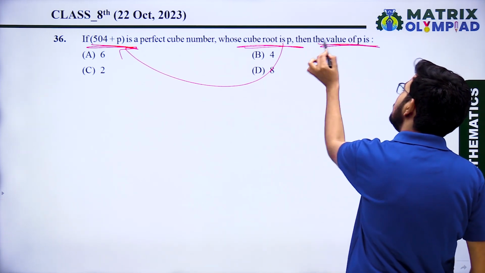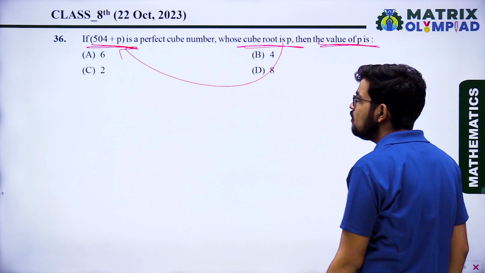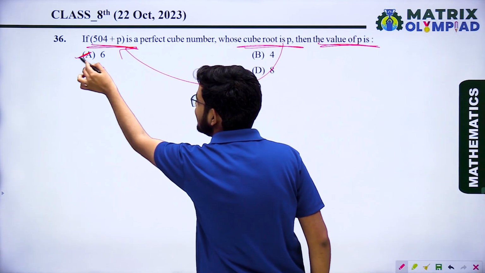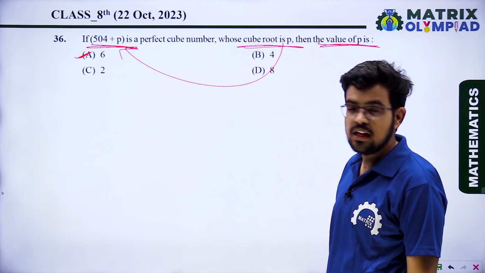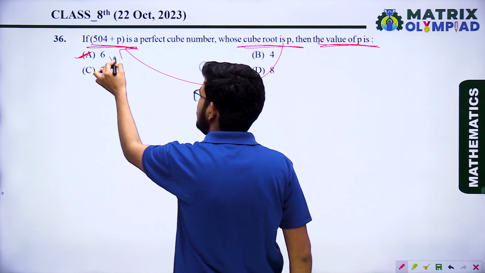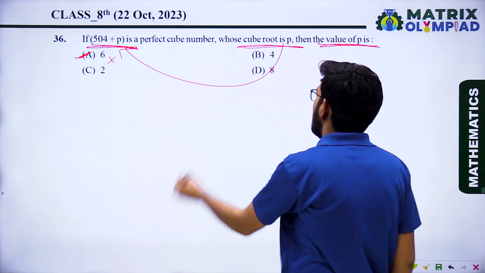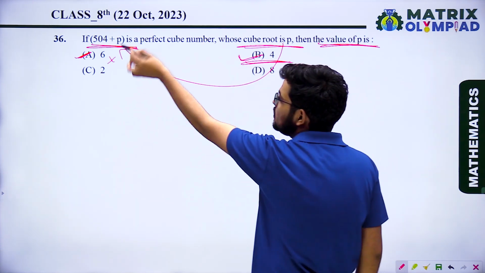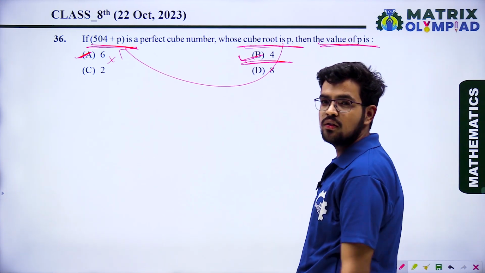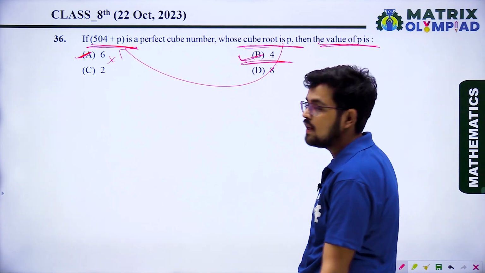Value of p will be, when you find the cube of 6, it is 216. Okay, so this one is not satisfying. Cube of 4, 64, it is also less than 504. So this one is not satisfying.